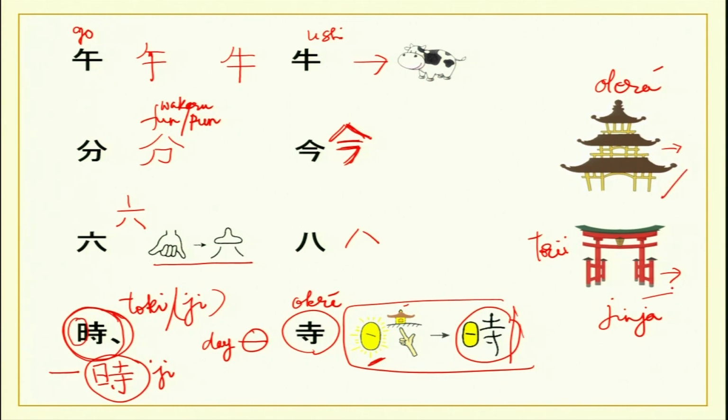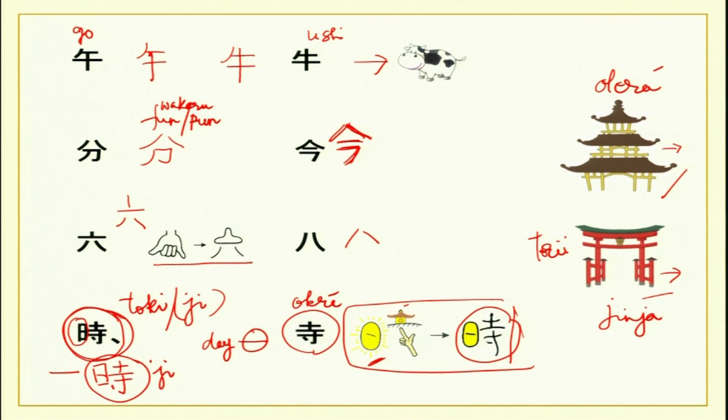Now, in jinjas, you will generally see that there is lot of color, there is more life. The method of praying is by clapping when you enter. You clap 2 times and then you enter, and in an otera, you are very quiet. Prayers are offered very silently. Very solemn atmosphere is there in oteras. And also graveyards are there in oteras, and all happy events are mainly happening in the Shinto shrines, which is called jinja.